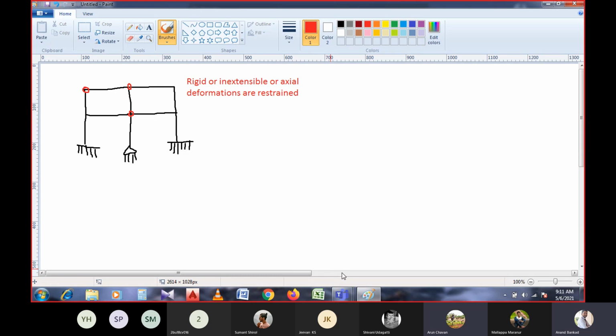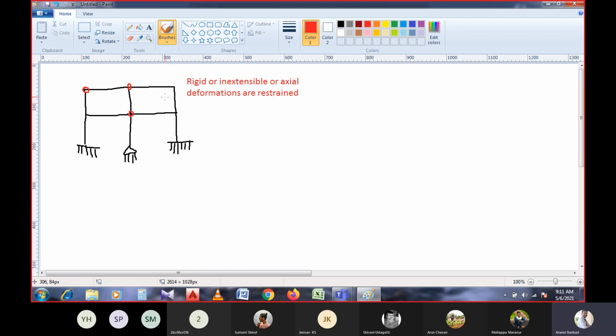Yes? Solve this problem, sir. We will try the next one. Okay, fine. Here, first, we should look at the frame. Since every joint will have 3 degrees of freedom, we all know that.